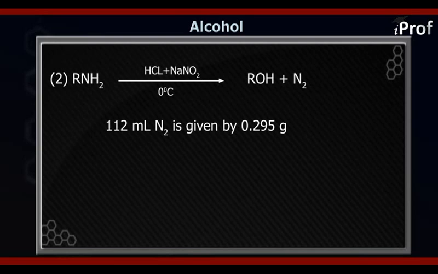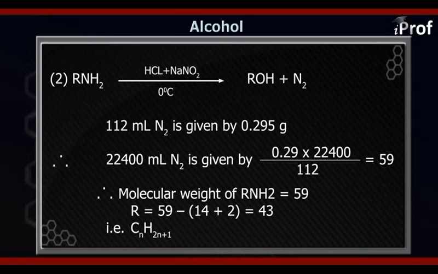So therefore, if you know that 112 ml is produced by the reaction of 0.295 grams, then 22400 ml of N2 will be produced by 0.295 multiplied by 22400 divided by 112, and that actually gives you 59 as the answer.